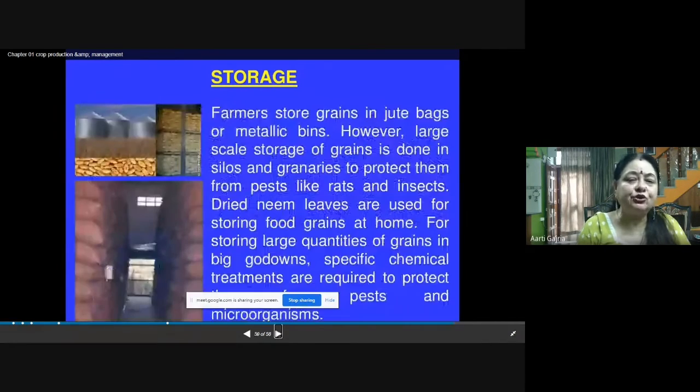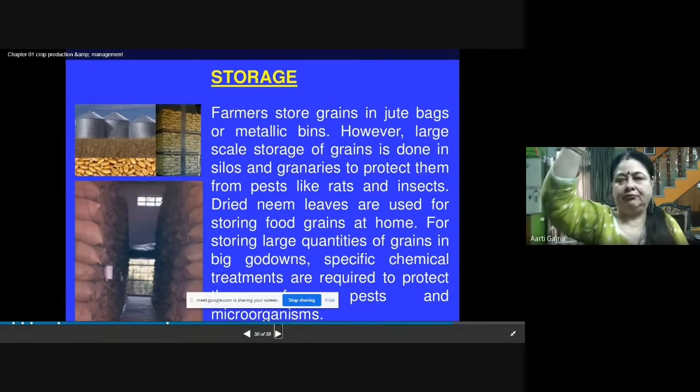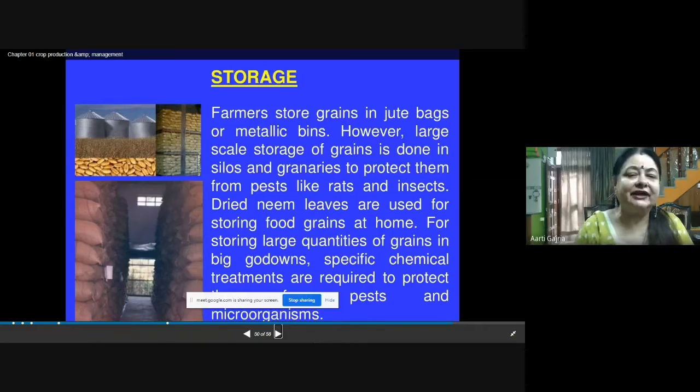Now, farmers store grains in jute bags, like bori, which we call. These jute bags or the metallic tin bins are there. Big containers, metallic bins, are there. However, large scale storage of grains is done in silos. Silos are also long, big containers, and granaries. So these spaces, these rooms, these storage places, godowns, where the storage of crop is done, that place is called granaries. The granaries and silos are used to protect them from pests like rats and insects.